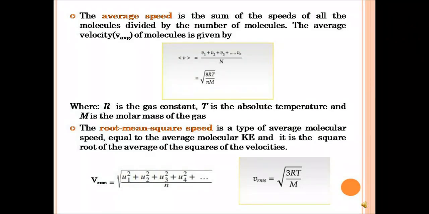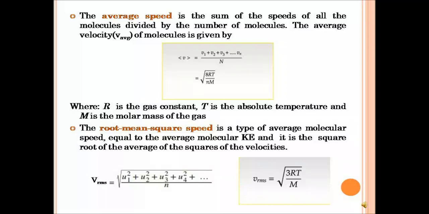Then the average speed is the sum of the speeds of all the molecules divided by the number of molecules, and it is given by v equals v1 plus v2 plus v3 and so on, divided by N. It's also given by the square root of 8RT over pi times M, where R is the gas constant, T is the absolute temperature, and M is the molar mass of the gas.